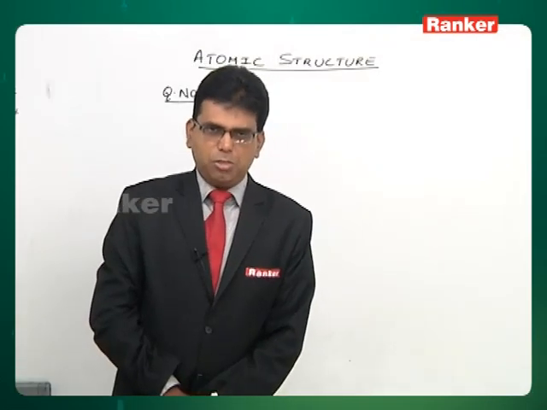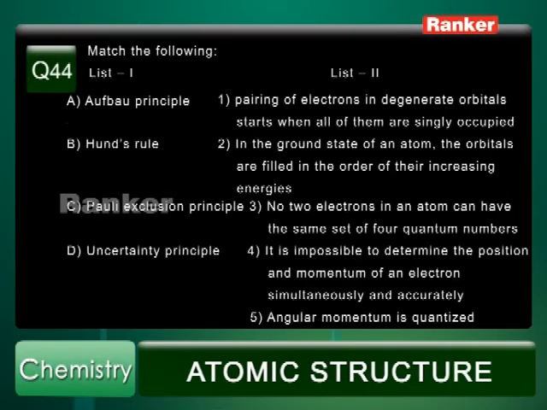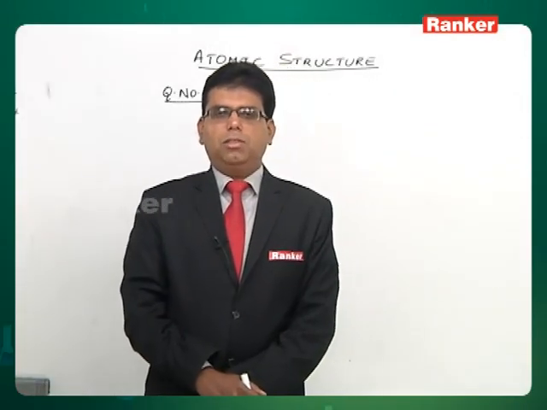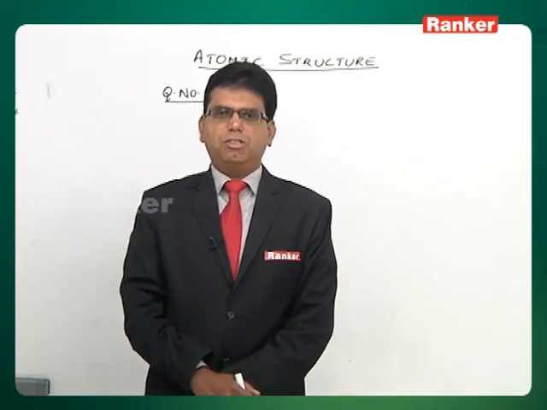Now let's move on to question number 44. In question number 44, it is given about the different principles we learn in the chapter of atomic structure: uncertainty principle, Pauli's exclusion principle, Hund's rule and Aufbau principle. What the Aufbau principle says is that while filling electrons into different orbitals, the least energy level is filled first.